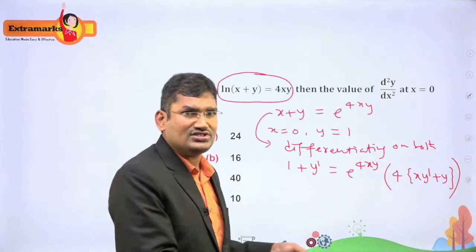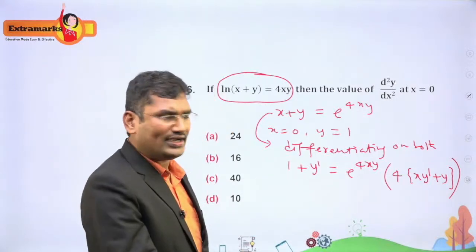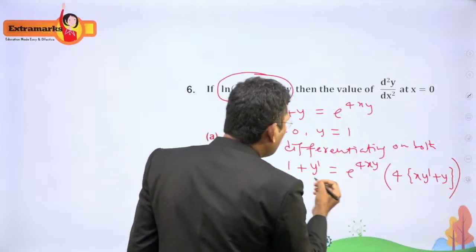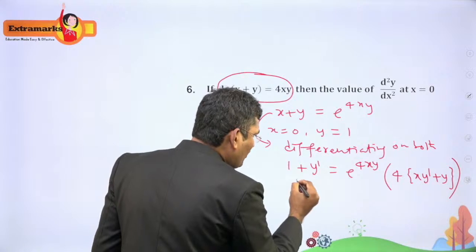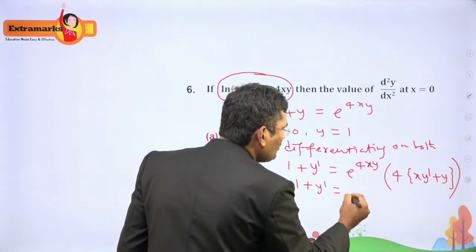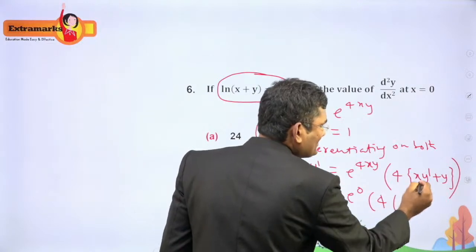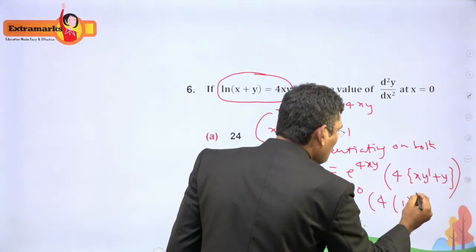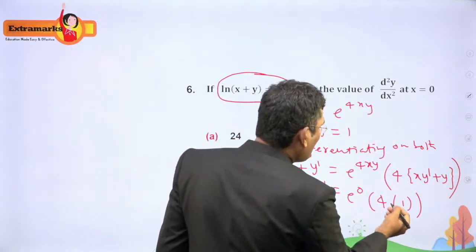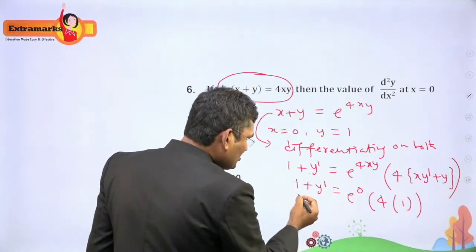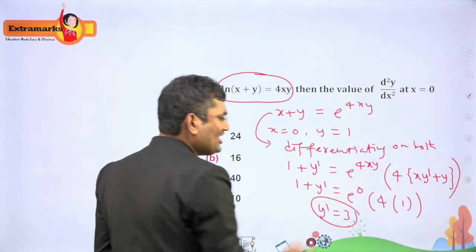Before doing differentiation we have to find the value of y dash, because we will use this y dash value later. So how to find the y dash value? Substitute x equal to 0, y is equal to 1. So y is equal to 1, this becomes 1 plus y dash is equal to e power 0, and this is 4 times of x is 0, y is 1, so it is 1. So the y dash value is 4 minus 1. Y dash is equal to 3. The y dash value is 3.